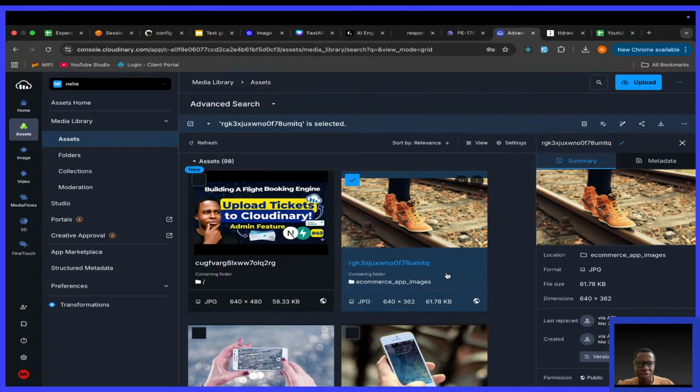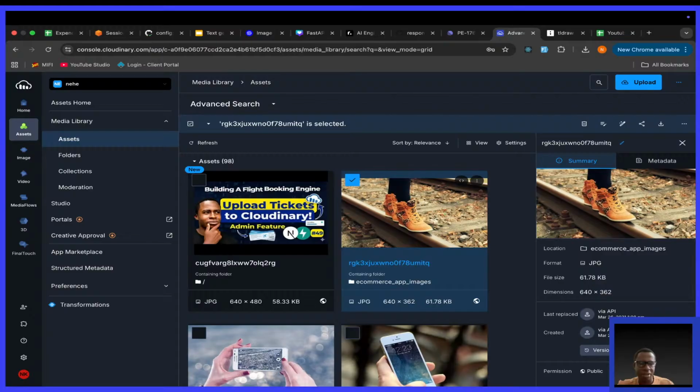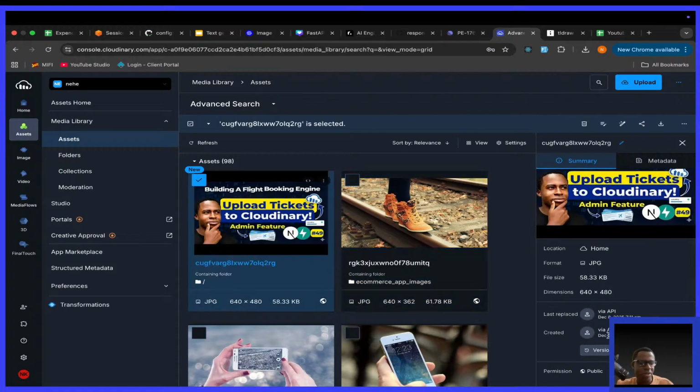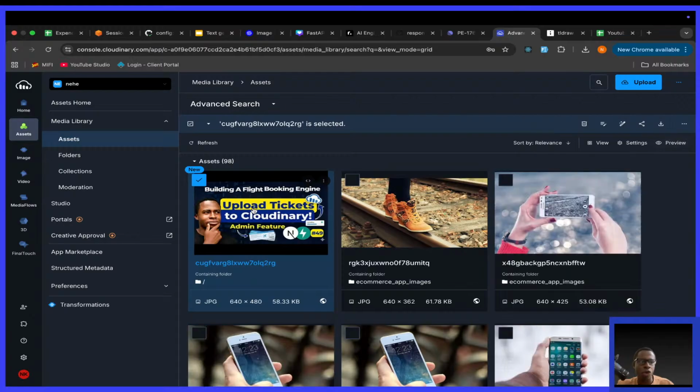I was looking for something like maybe information concerning the image. Okay, you see, this one says created March 26, 2021. Then this one will show today, created today, December 8th, 2025. Yeah, so looks like I've been an old boy with Cloudinary.